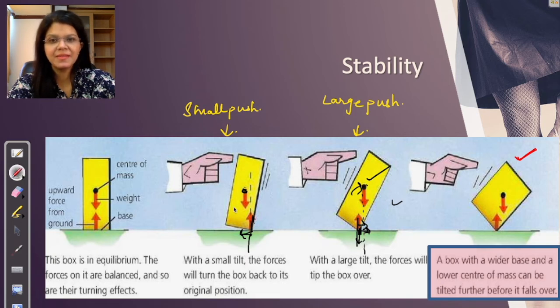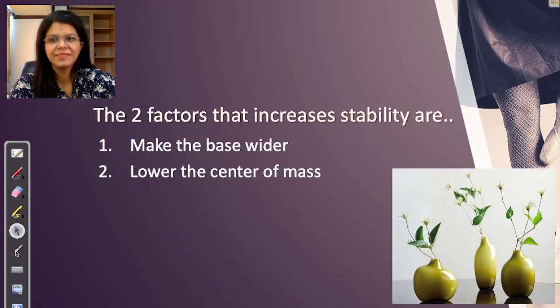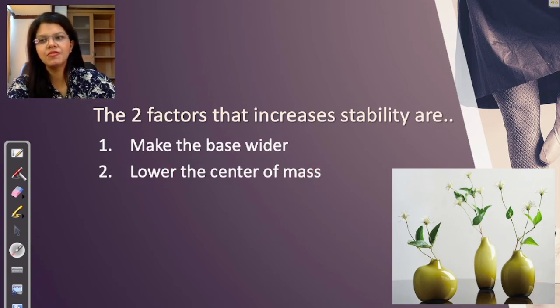To increase the stability, if you see, the center of mass has gone down. It is lower, it is at a lower height, right? As well as the base is broader. If the base is broader and the height is less, the stability increases. This is the point that we are trying to explain here. I'll explain it again. The two factors that increase the stability are: make the base wider, and lower the center of mass.